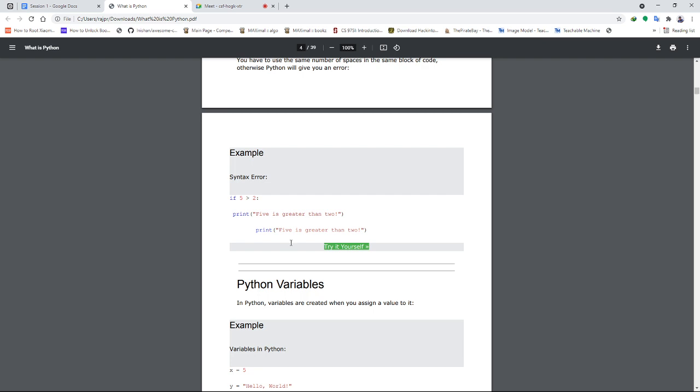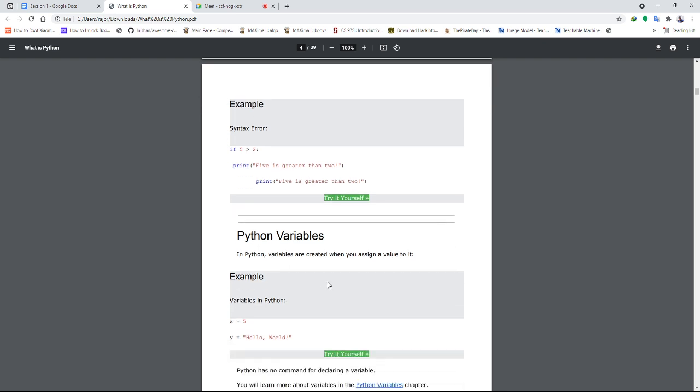So next come Python variables. How are variables assigned in Python? You don't have to specify the data type here, because Python automatically evaluates what data is coming in and automatically assigns the data type. So it literally has no command for declaring a variable. You can simply declare variables just like you write linear equations, except this time you are using strings and all types of data. Okay.